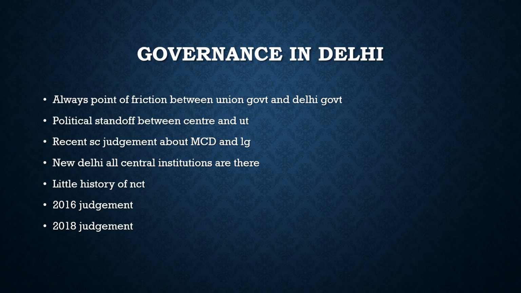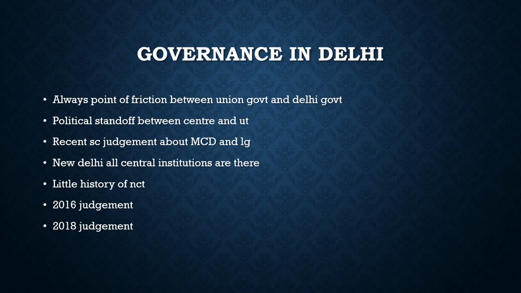Right now, for the union government, we have the NDA government, a BJP ruled government, and in Delhi there is the Aam Aadmi Party, very opposite to each other, and there is always a conflict of interests. There is always a political standoff between the center and the state.